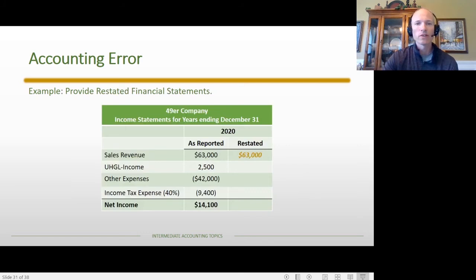All right, so now to the financial statements. So we're going to start with the restatement of the income statement. Again, we're talking about 2021, what's going to be reported.